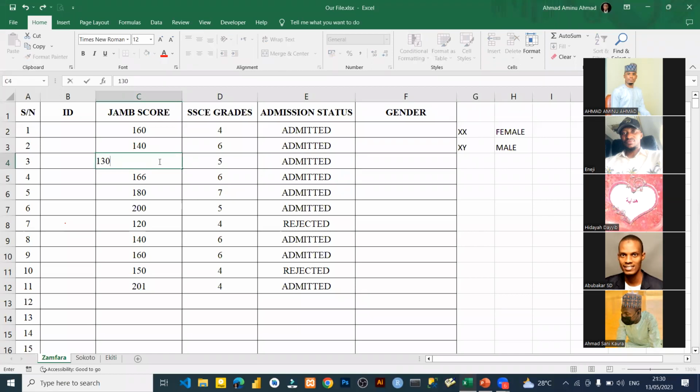Or if I turn it to 130, but I turn this to 6, he'll be admitted too, because if either of the criteria, that is one of the criteria, becomes true, that's why you got this. Please do understand this. Also, I think this is very easy. Those that are trying to say we come again, I think if you watch the video, you will get it.